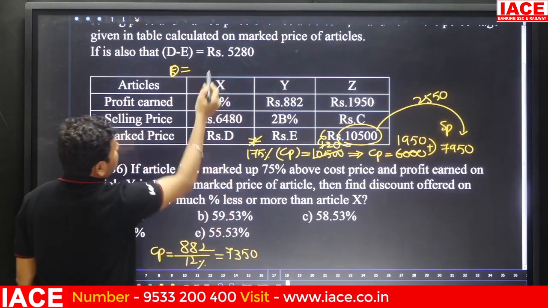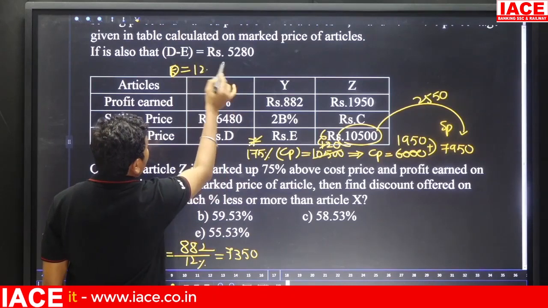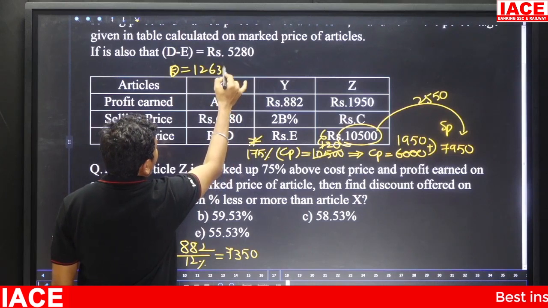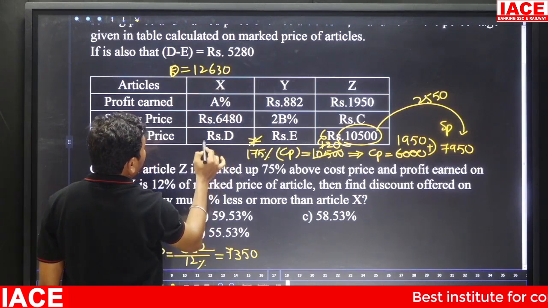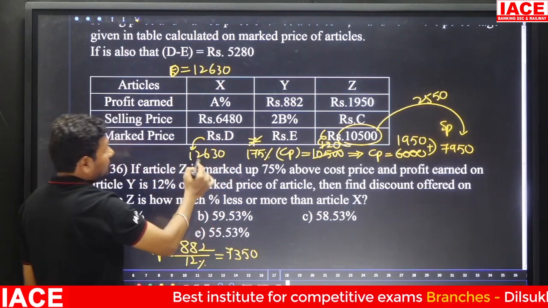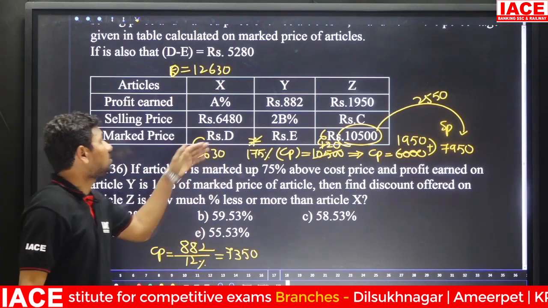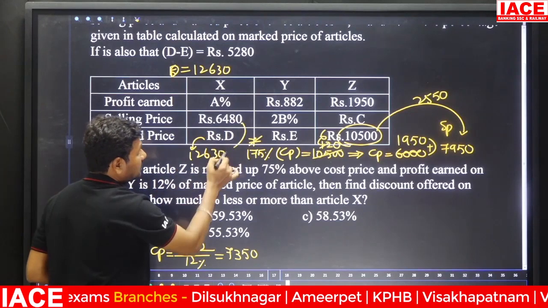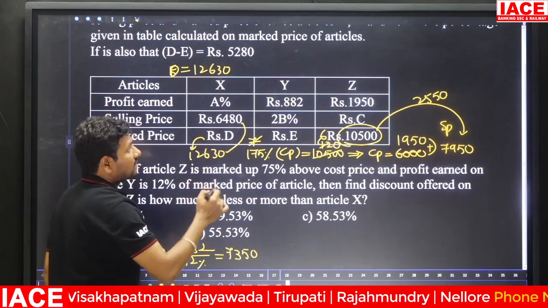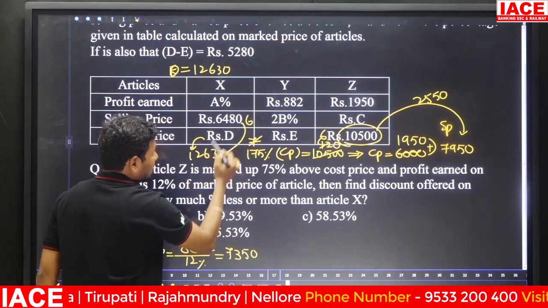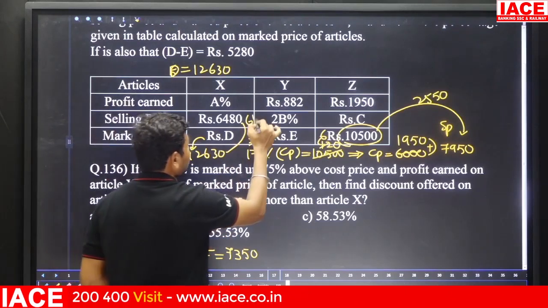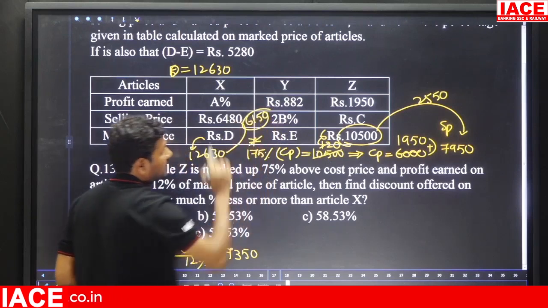Here 7 plus 5 is equal to 12,000. 200 plus 300, it is 500, plus 8 is equal to 130, it is 12630. Then D value is 12630. This is 6480. Then 12630 becoming 6480 means how much rupees discounted here? Both the values are required. 12,000 minus 6,000, difference is 6,000, and 630 minus 480 is 150. Here the discount is 6150.